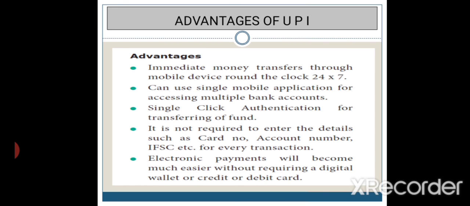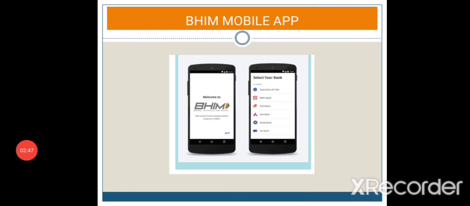It is not required to enter details such as card number, account number and IFSC for each transaction. The fifth advantage is that electronic payment becomes much easier without requiring a digital wallet or a credit or debit card. So this is about cash on delivery, and this is about this chapter, the electronic payment system. Thank you guys.